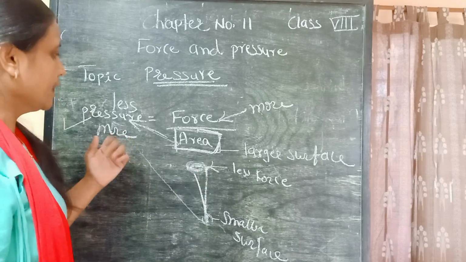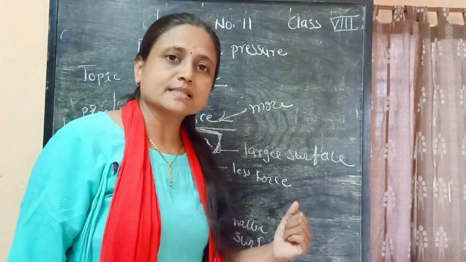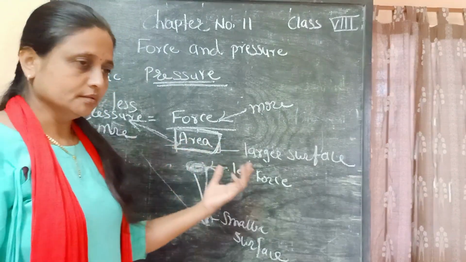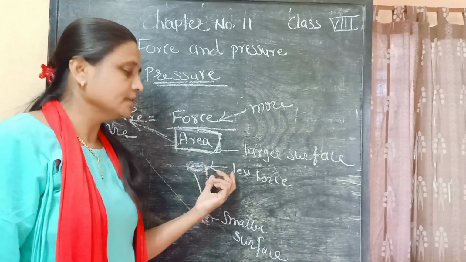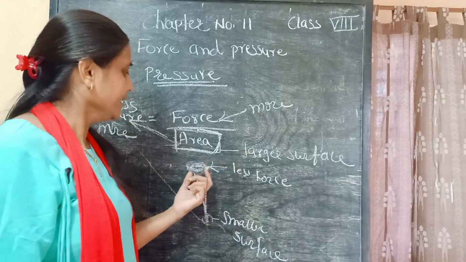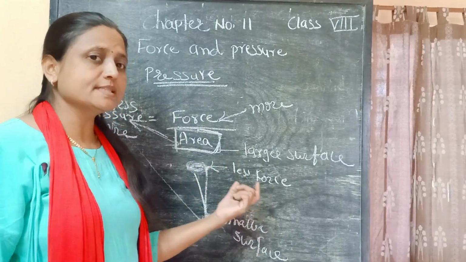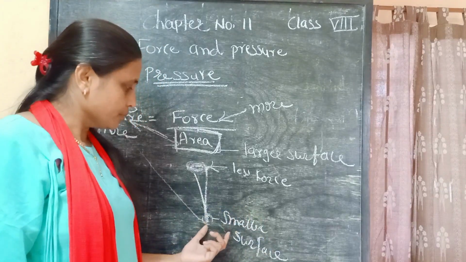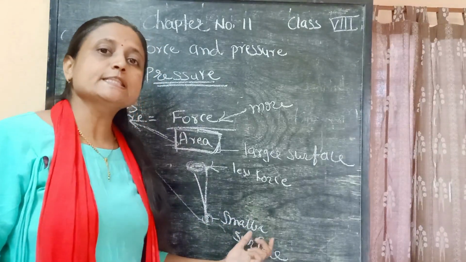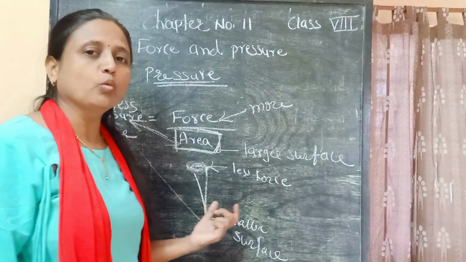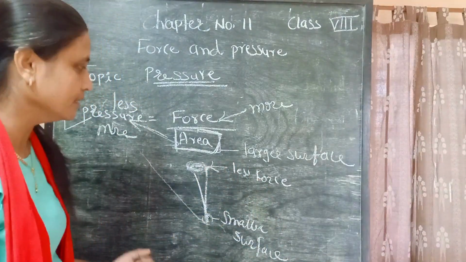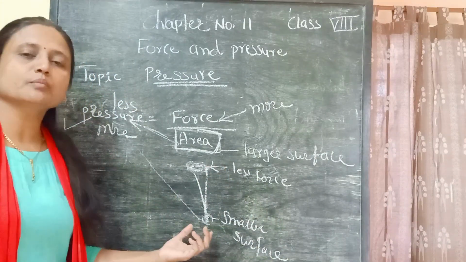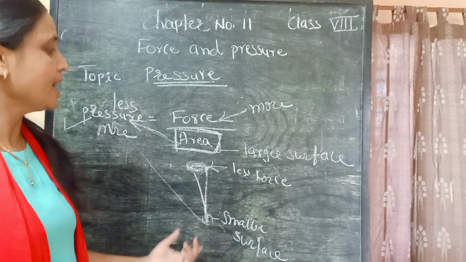Sometimes in the exam a question will be asked that suppose you try to insert the blunt end of the nail into the wall, it is difficult to insert, but if we insert the pointed end of the nail, it inserts easily into the wall. What is the reason? Or justify the statement. In this way some application based questions may be asked in the exam.